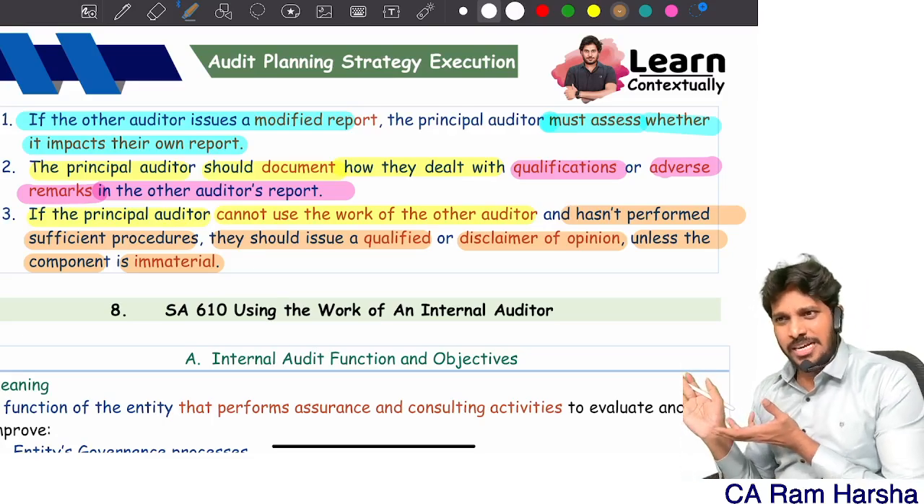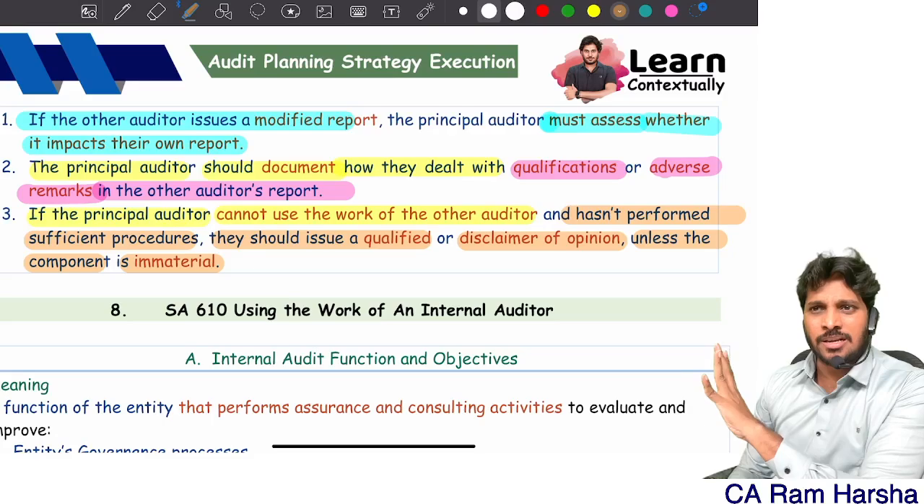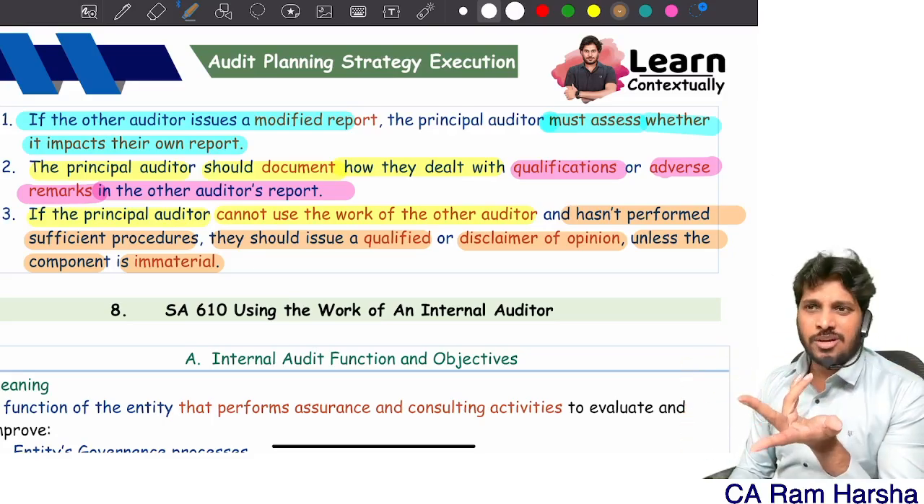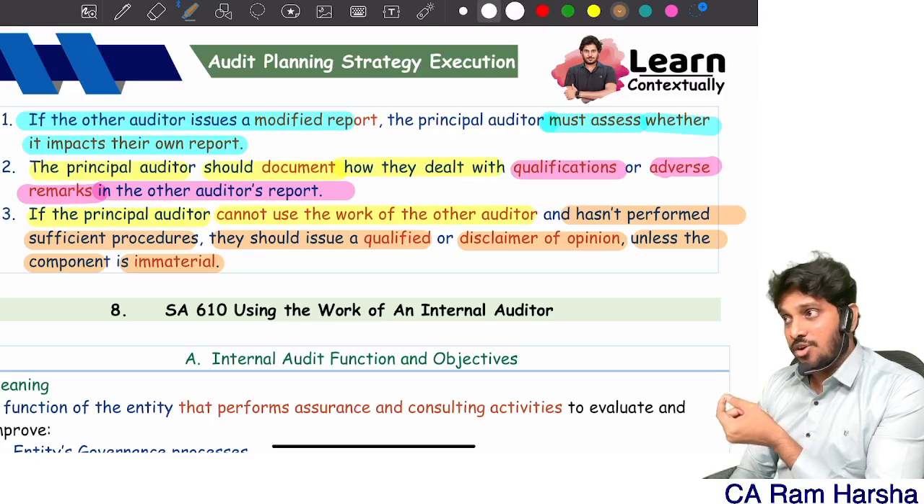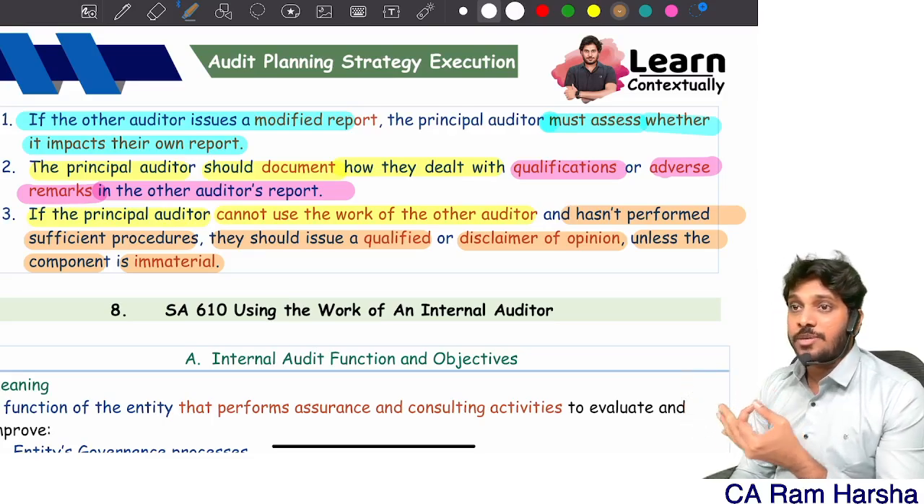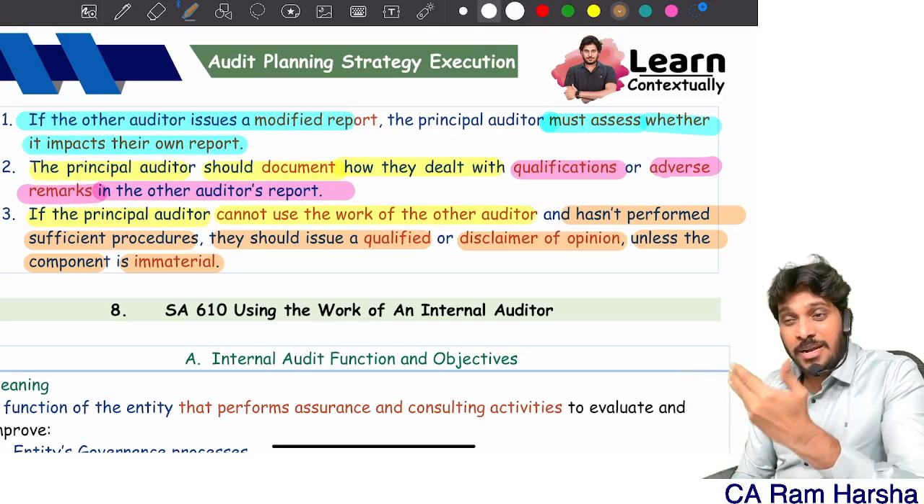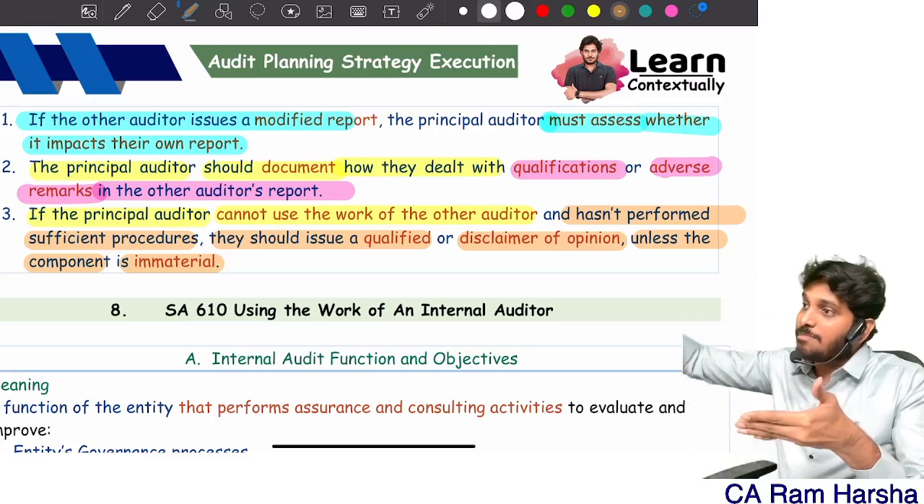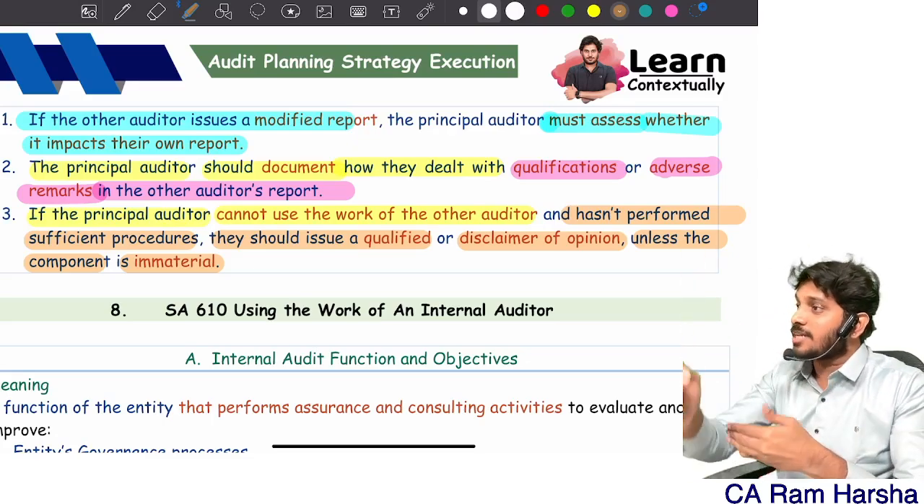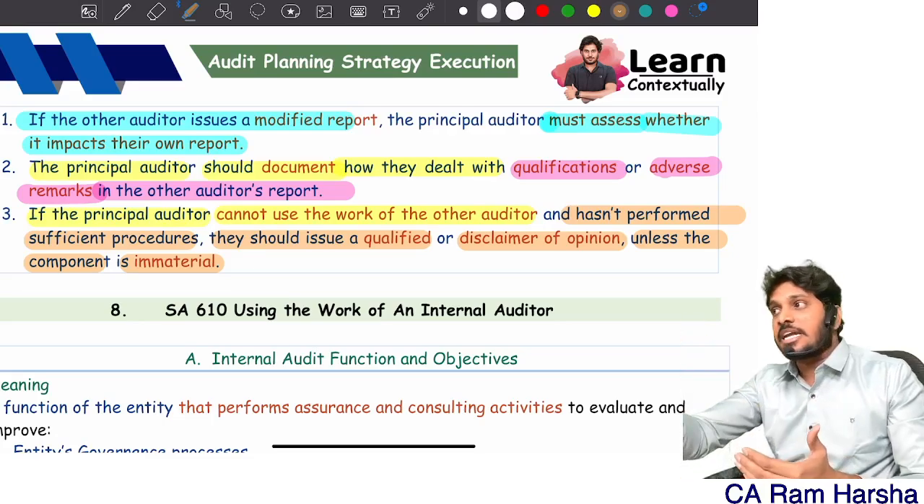If the component is immaterial, that's a negligible component, and that audit report I did not get, you don't have to worry. Suppose there's a material component and you did not get the audit report of that component, lack of evidence, depending upon materiality and pervasiveness at overall company financial statement level, you should decide which opinion, qualified or disclaimer, you should decide.